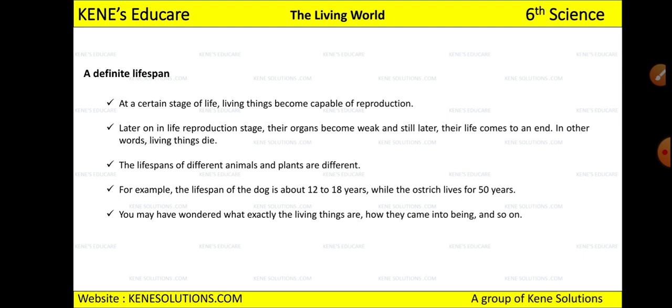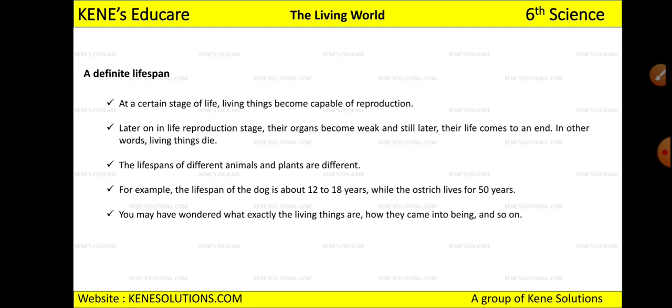So at the age of 18 you are capable of reproduction process. Okay, you can generate a new living thing, new living organism. Okay, उसको हम बोलते हैं reproduction process. Later on in life reproduction stage, their organs become weak and still later the life comes to an end, right? So this is the definite lifespan which we are having.